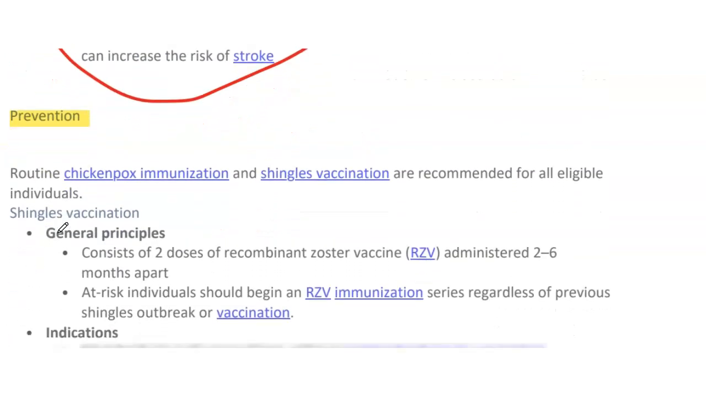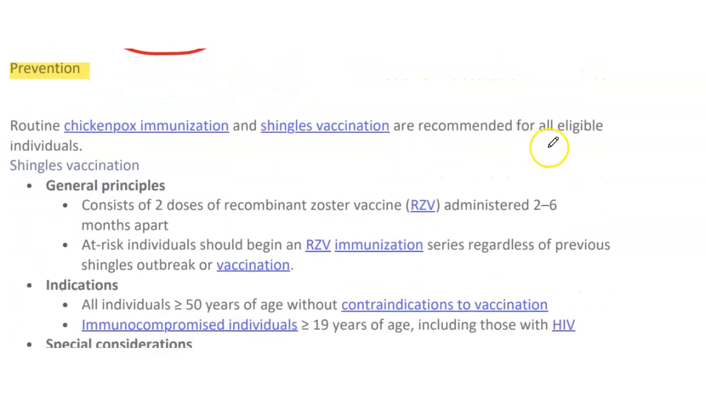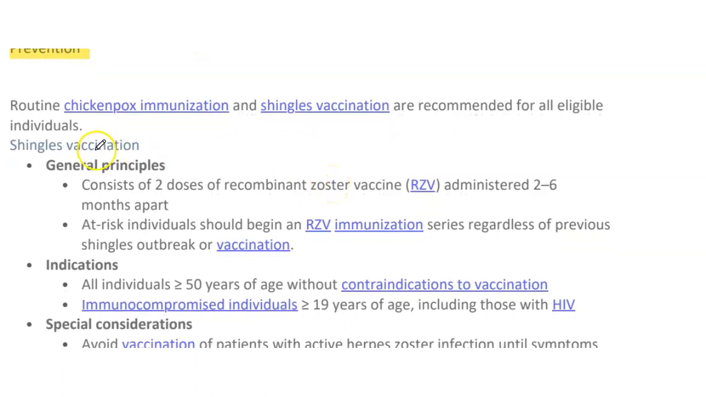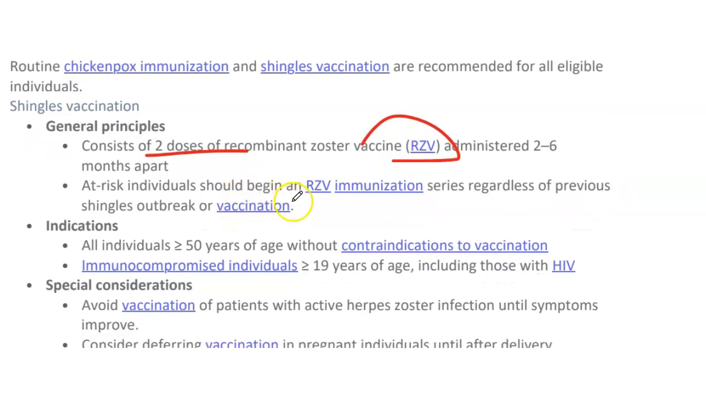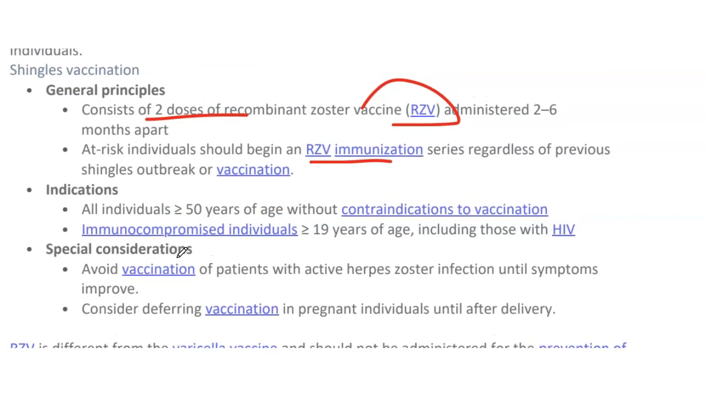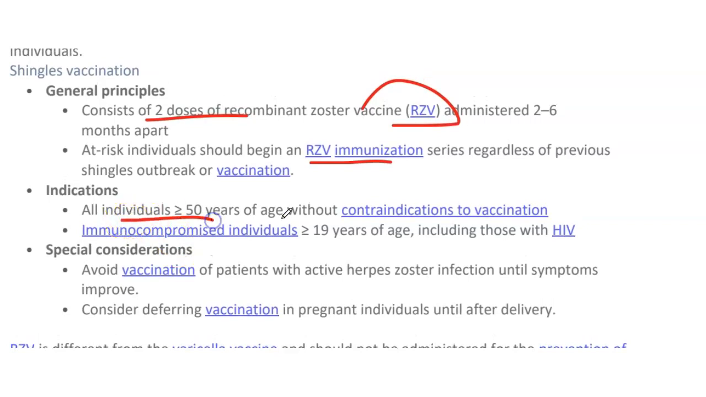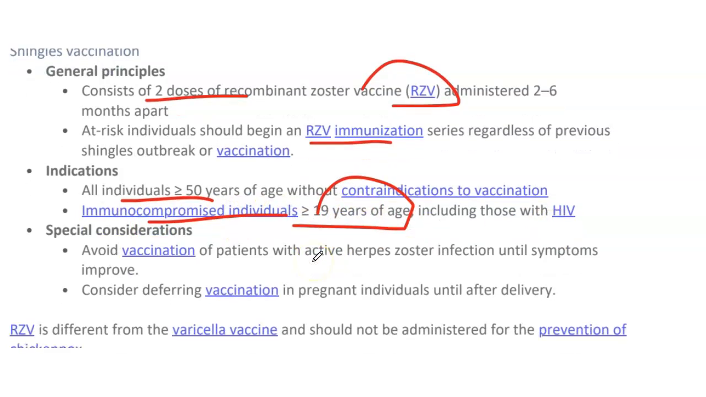And now prevention. Routine chickenpox immunization and shingles vaccination are recommended for eligible individuals. Vaccination consists of 2 doses of recombinant zoster vaccine, or RZV, administered 2 to 6 months apart. So 2 doses administered 2 to 6 months apart. At-risk individuals should begin the RZV immunization series regardless of previous shingles outbreak or vaccination. What are the indications? Individuals greater than 50 without contraindication to vaccination, and immunocompromised individuals greater than or equal to 19 years of age, including those with HIV.